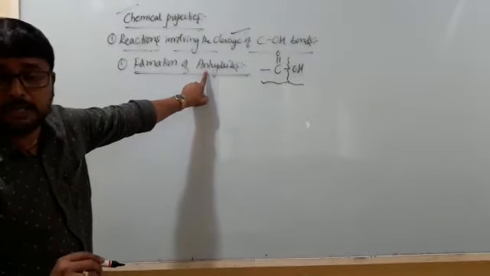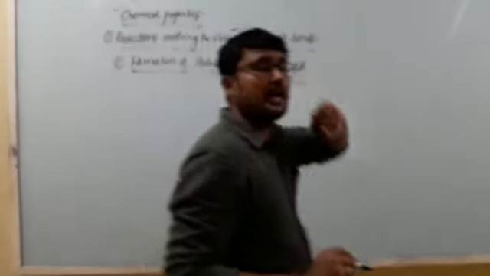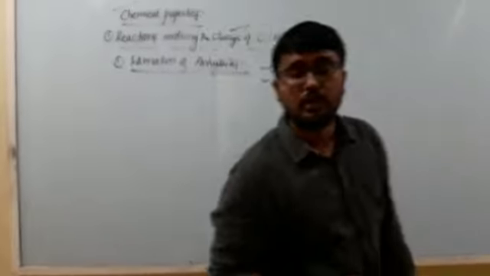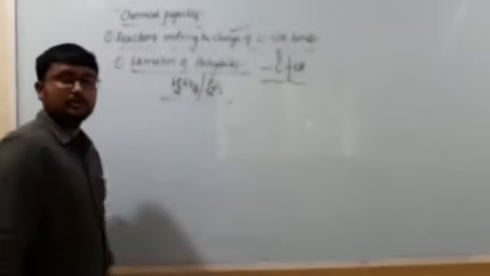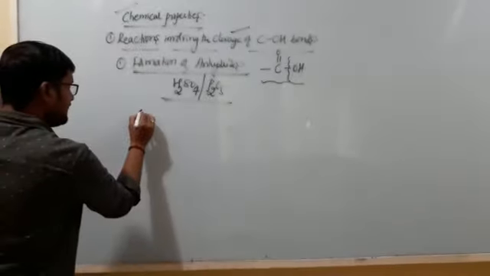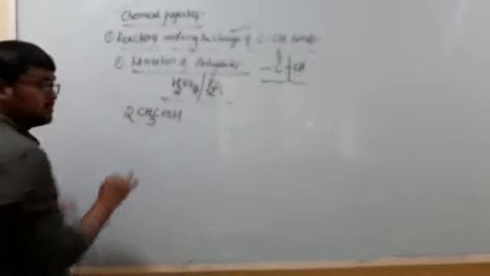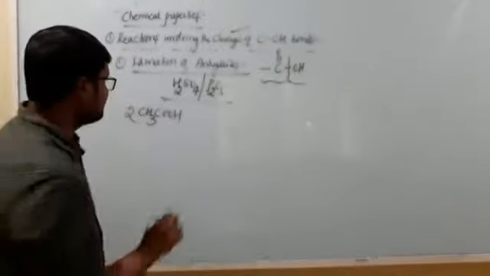Anhydrides are obtained when 2 moles of carboxylic acid are involved in a chemical reaction, and this is formed when it is heated with either sulfuric acid or P2O5, that is phosphorus pentoxide. I can write it as 2 moles of acetic acid, CH3COOH.